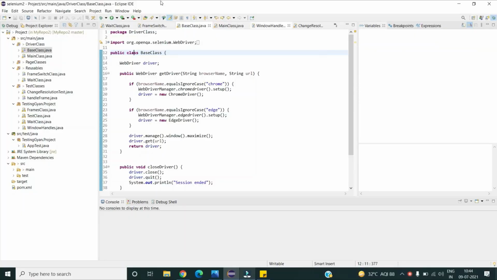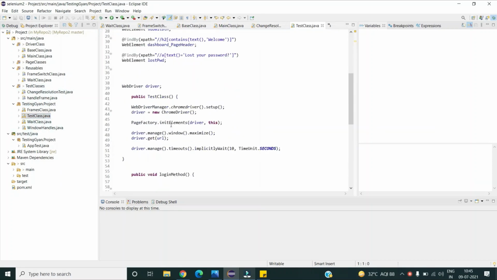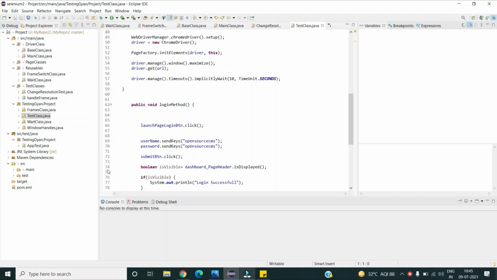In this example, as I mentioned, this is my base class get driver method where I am basically creating my WebDriver instance based on my browser, and then I am launching the URL. Now in my test class, I had a separate requirement where I have to launch my browser in a little bit lower resolution. So for that I have overwritten this base class get driver method in my test class. So now let us see.